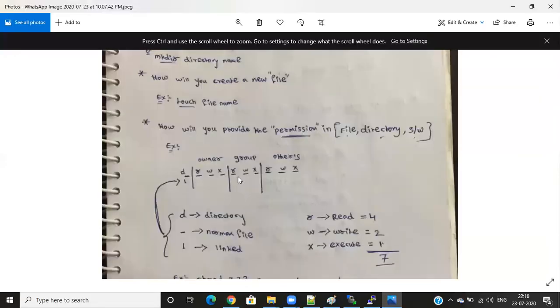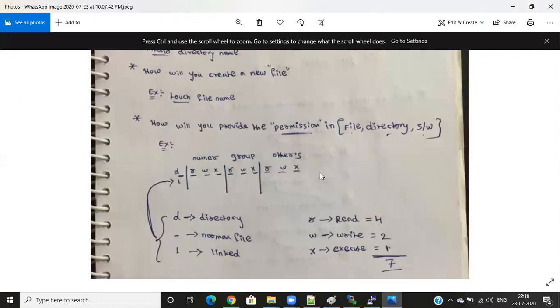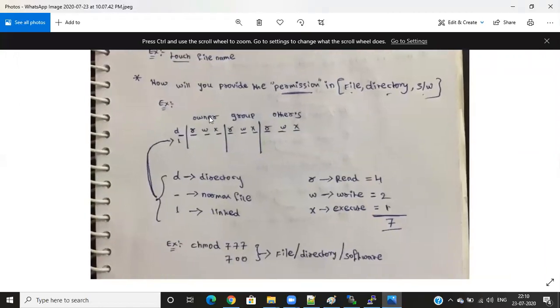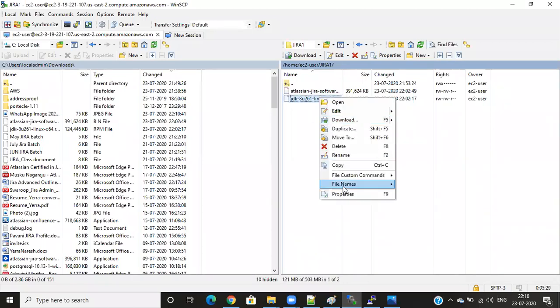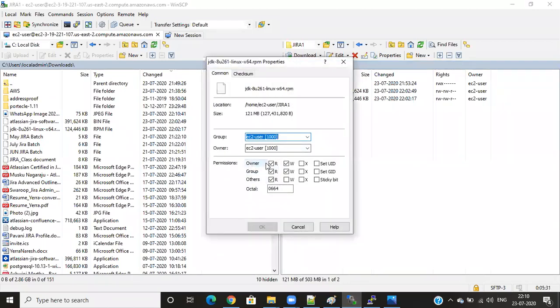See guys, I have here owner, group, others permissions. Okay. So owner, group, other. Same how I can see here. Okay. In the owner level, I can give read permission or write permission or execute permission. And group as well, I can give read, write, execute. Others as well, read, write, execute. So what the owner can do, what the group people need to do, and what others need to do. Okay, so like this we are able to give permission.